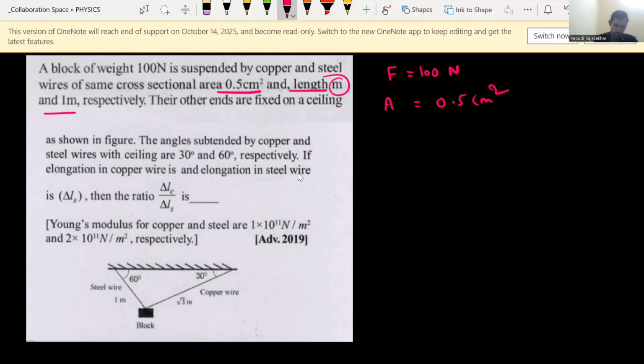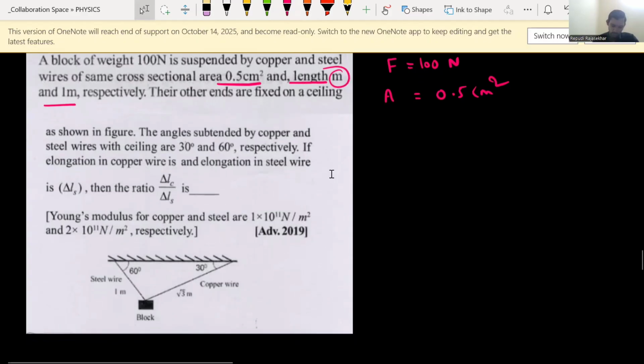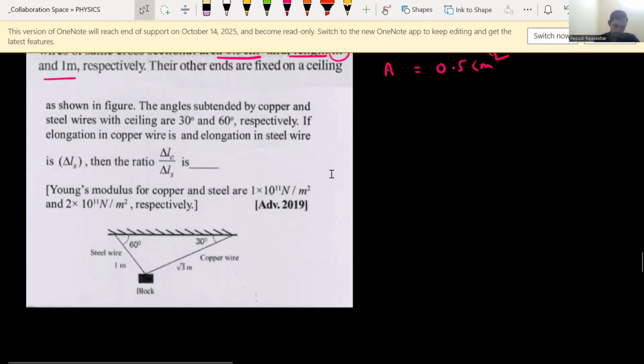Okay. Next, if the elongation in the copper wire and the elongation in the steel wire, then the ratio of delta L by delta L. They're asking for the ratio of the elongation of the copper wire to that of the steel wire. I think in this question they mentioned some small mistakes. Okay, so Young's modulus is also given.